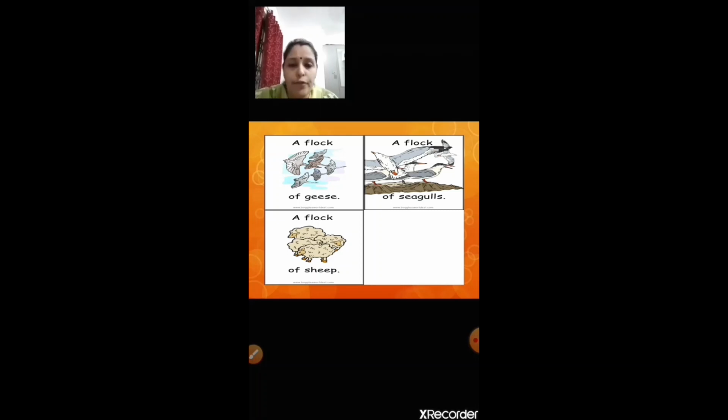A flock of geese. A flock of seagulls. A flock of sheep. So you have group names for different groups of people, groups of animals, groups of things, right? Now let us go further.